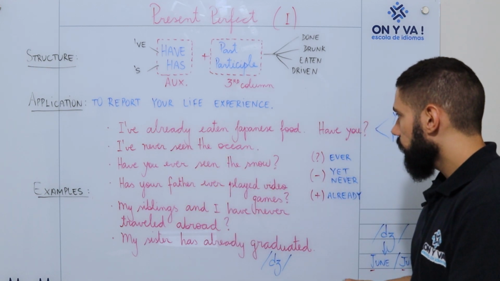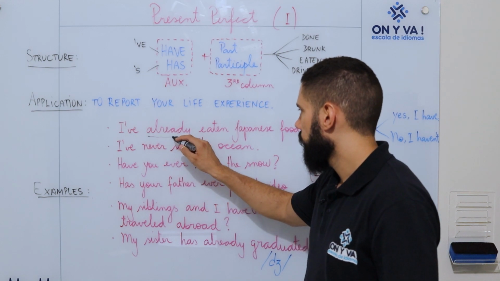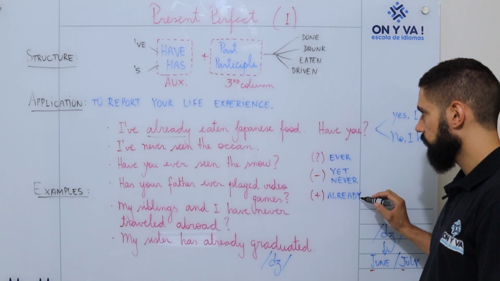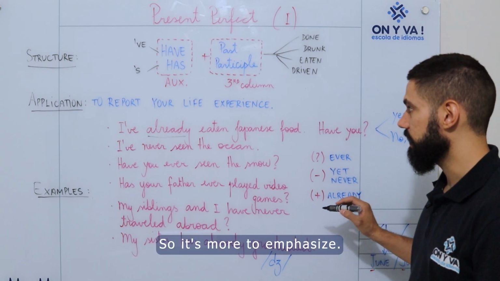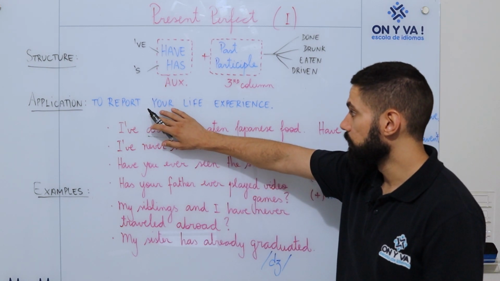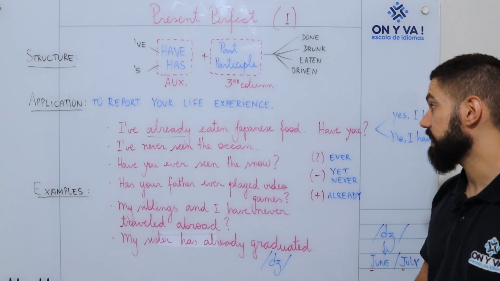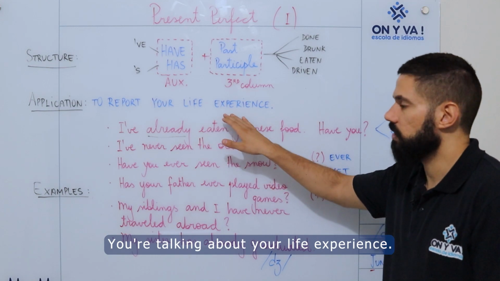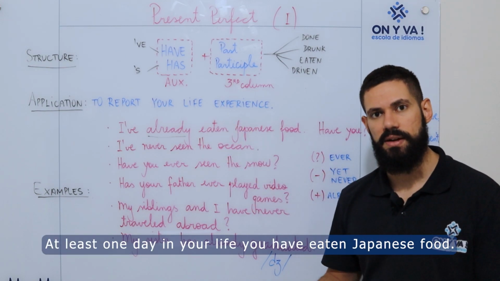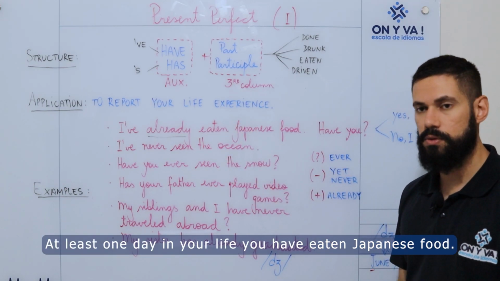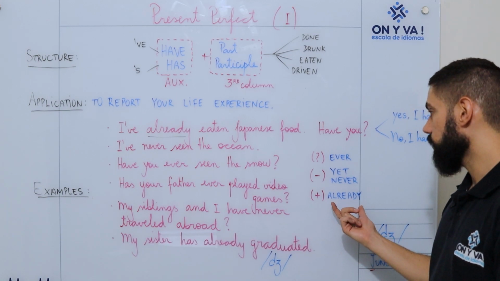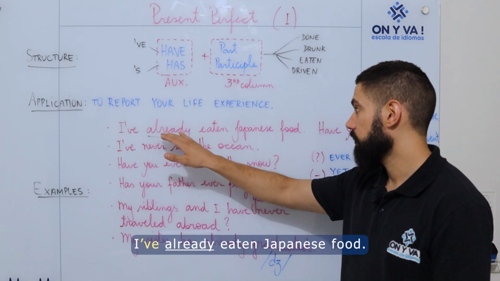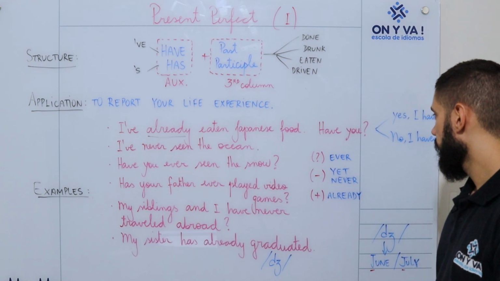Okay, let's talk about this adverb here, already. Already is used in affirmative sentences. It's more to emphasize. You can remove it from the sentence and say, I've eaten Japanese food. No problem. You're talking about your life experience. At least one day in your life, you've eaten Japanese food. But if you want to use already to emphasize, it's also possible. So you say, I've already eaten Japanese food.